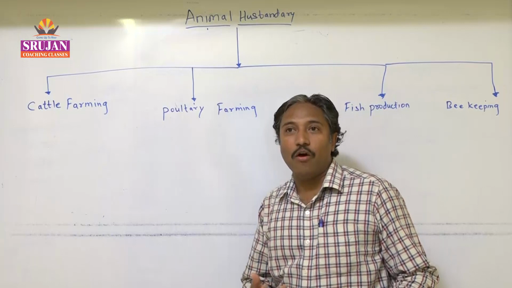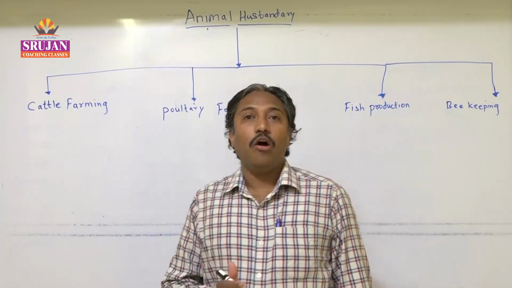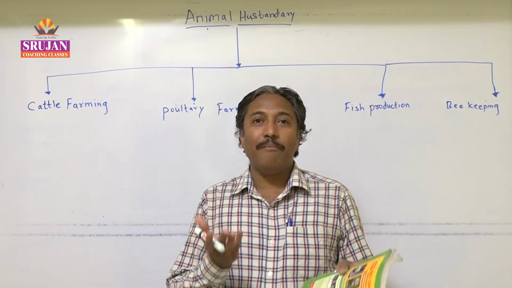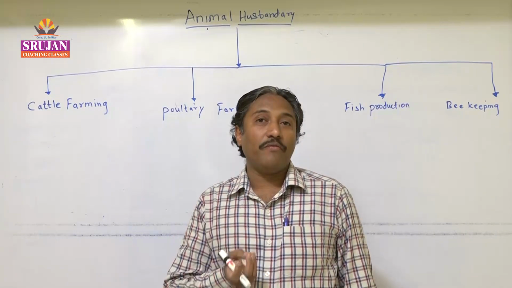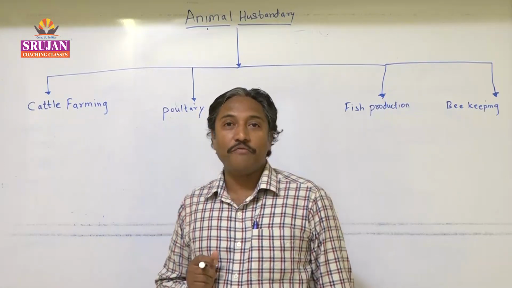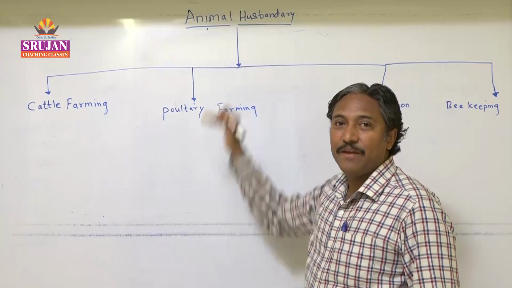Now we know it very well, along with agriculture crops, we have to rely on animal resources also, because that will maintain a balance in the ecosystem, and that will provide a good food resource from where we are able to obtain nutritive materials. So this is our part today which we are going to study, that is animal husbandry.